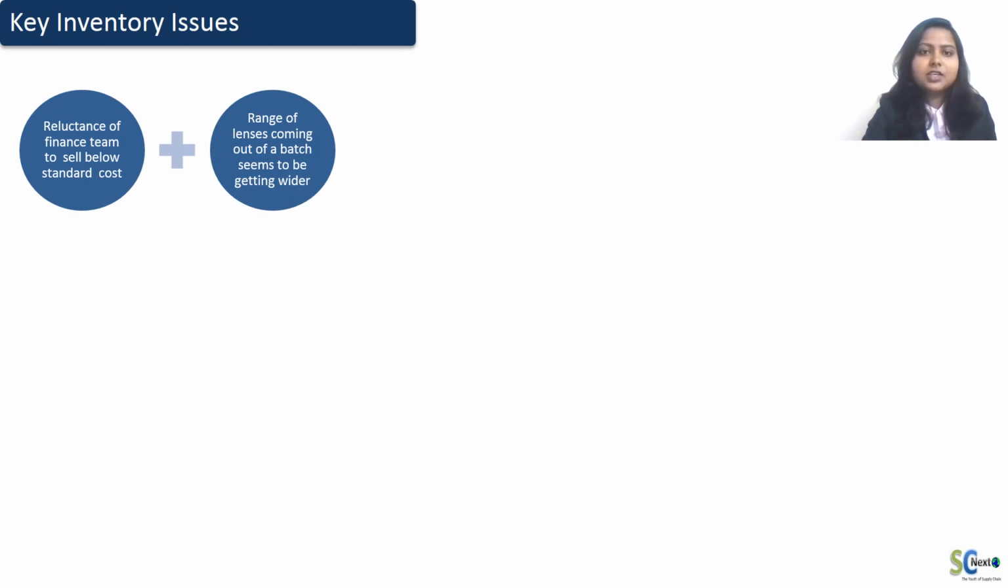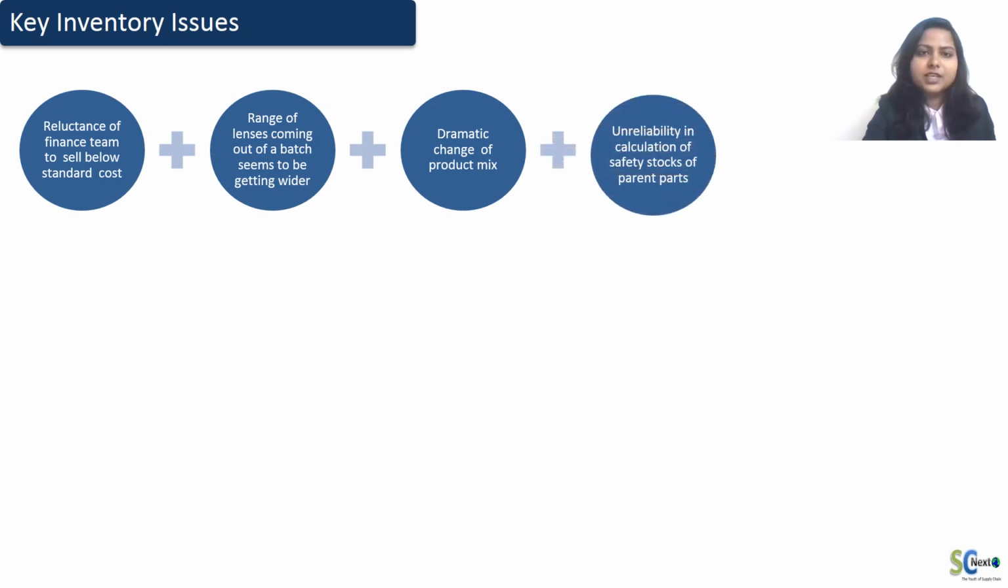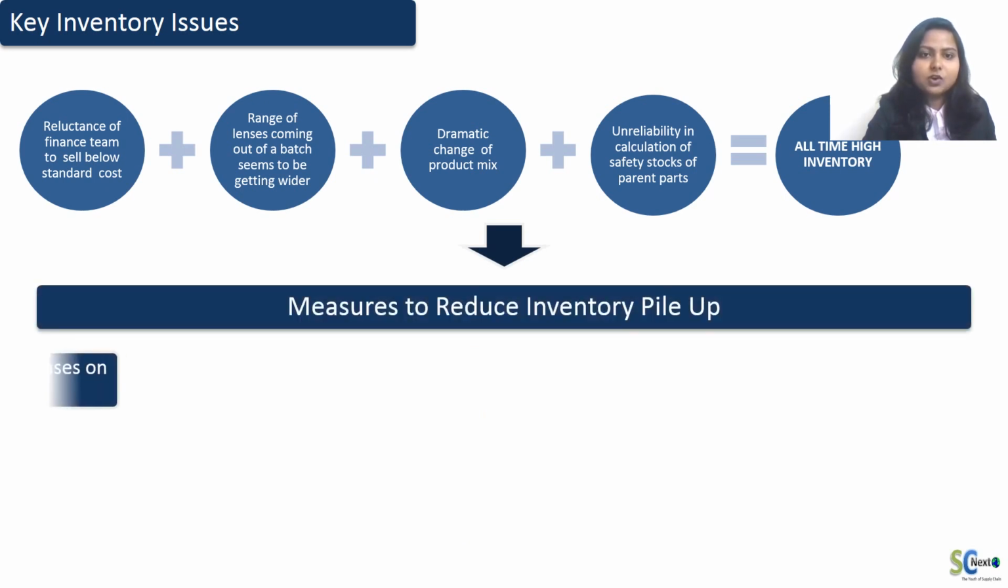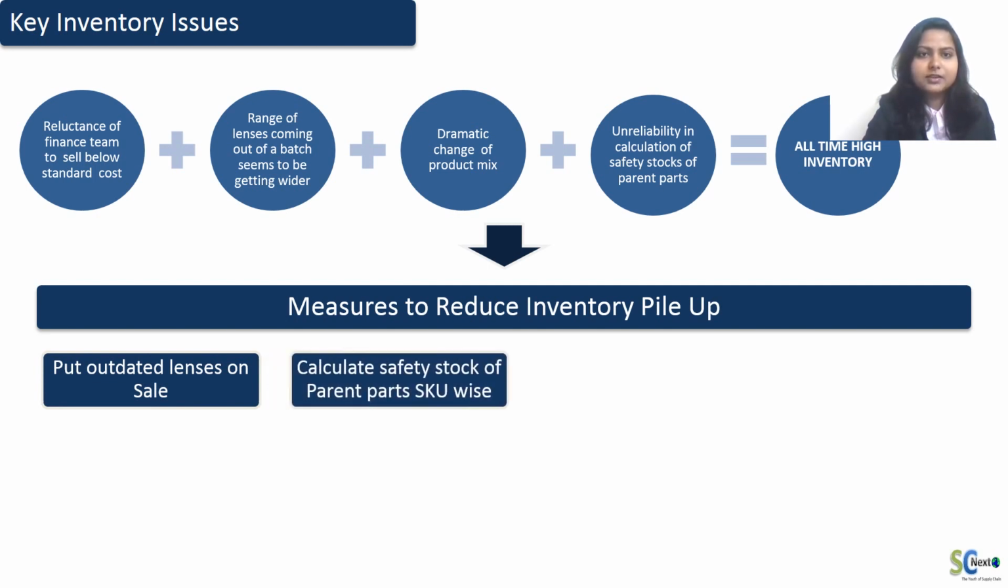Again, there is a huge variation in demand of the SKUs. What is in demand today may get outdated after some time. So the stock of outdated inventory just gets piled up. And because of the same reason, we can say that safety stock calculation of SKU is unreliable. All these issues will ultimately lead to high inventory. To reduce this inventory pileup, there are some measures like putting outdated lenses on sale, calculating safety stock of parent part SKU wise, and categorizing high and low revenue products.